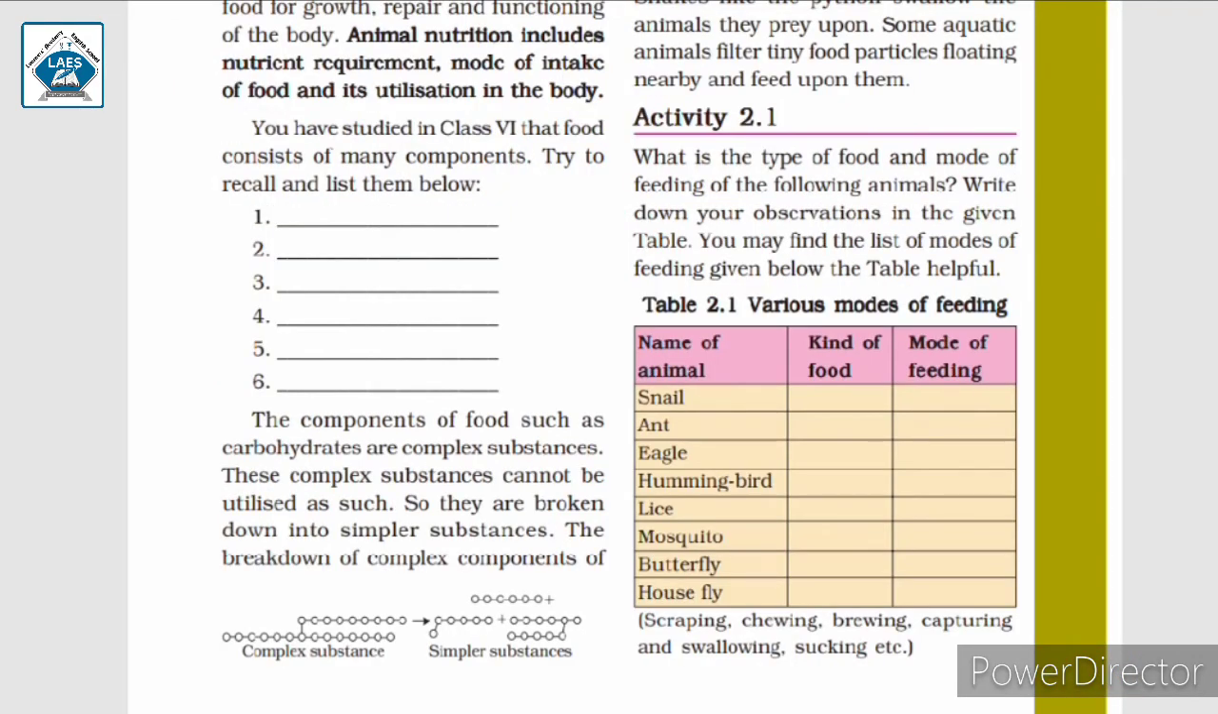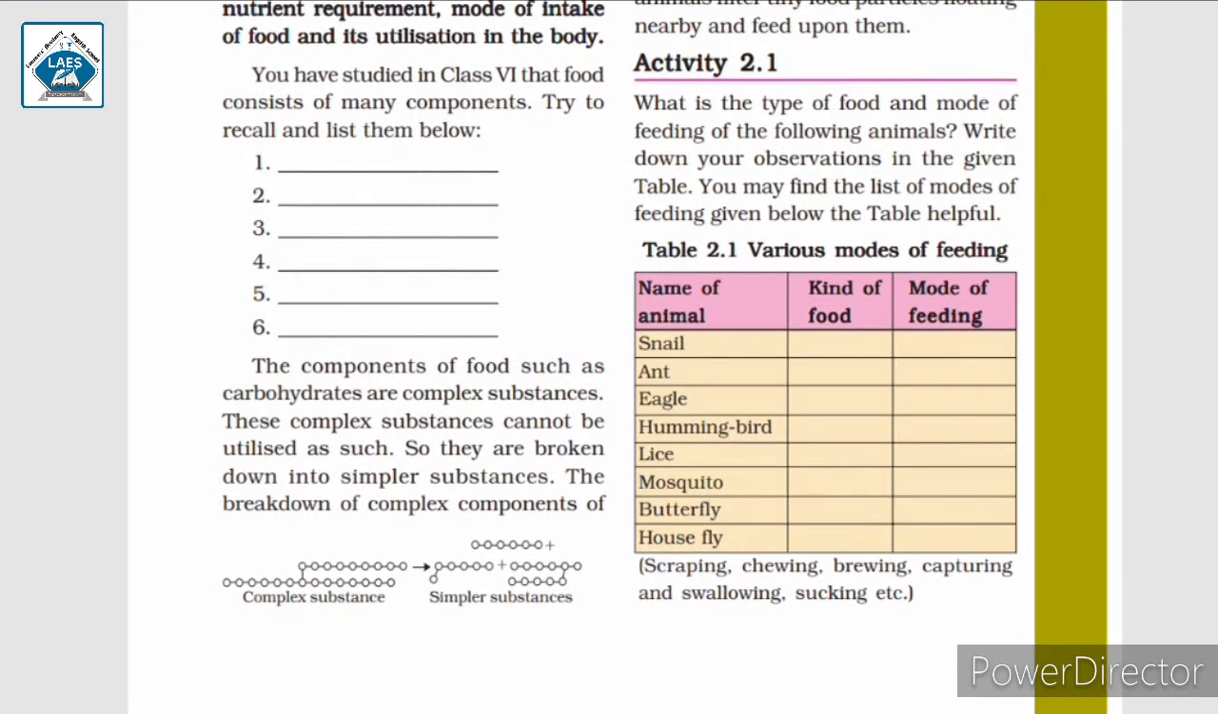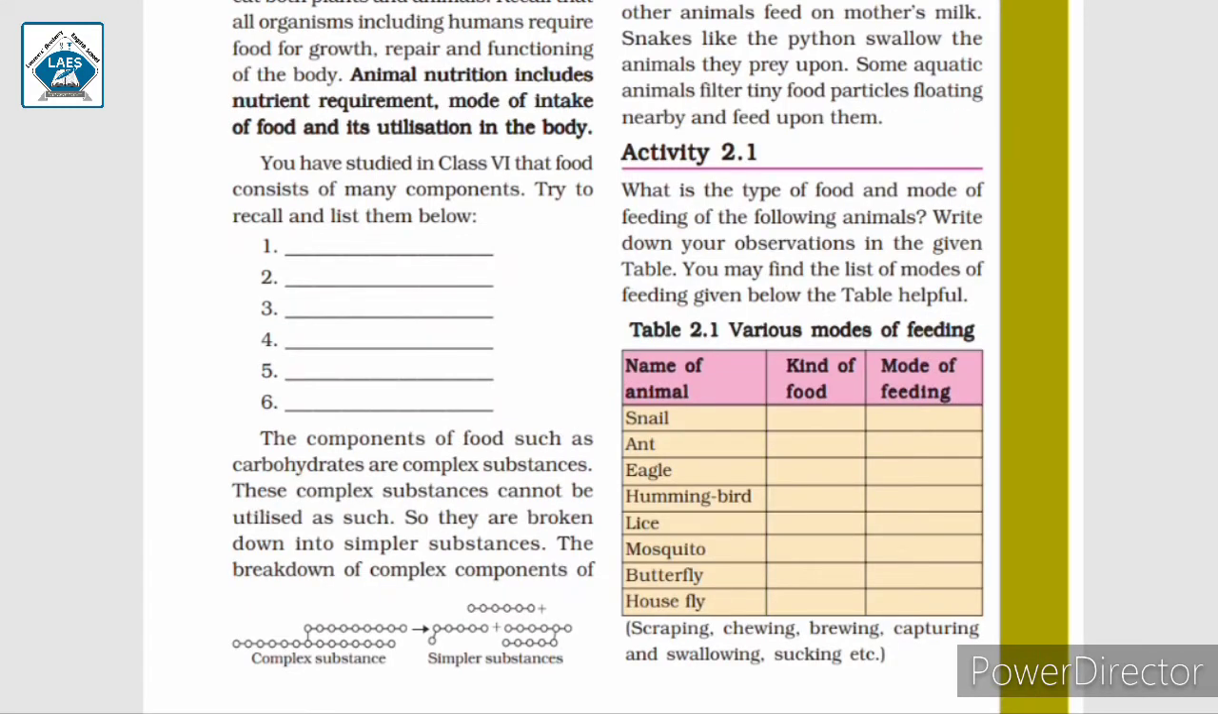Next, we have an activity. What is the type of food and mode of feeding of the following animals? Write down your observations in the given table. You may find the list of modes of feeding given below the table helpful. Below the table we have some modes of feeding such as scraping, chewing, capturing and swallowing, sucking, etc. These are the modes of feeding of different animals.